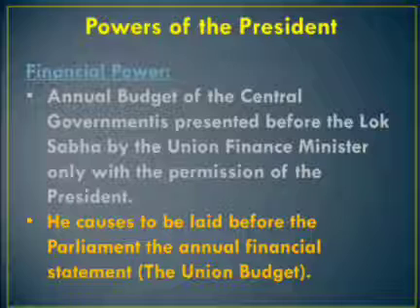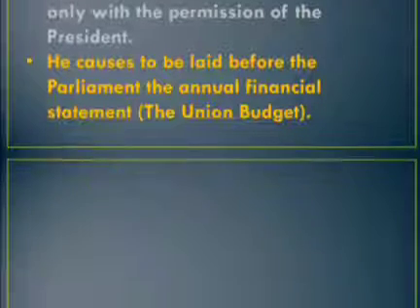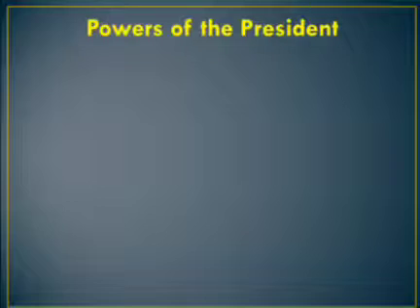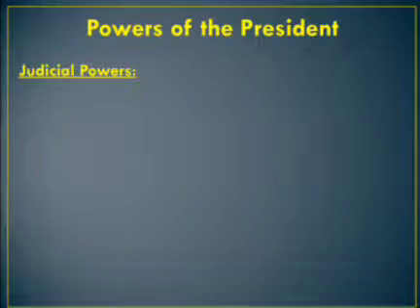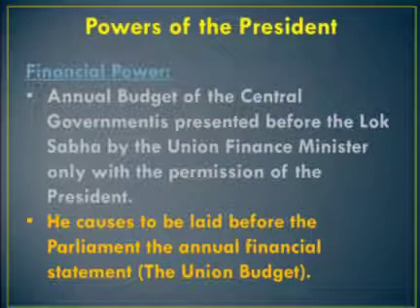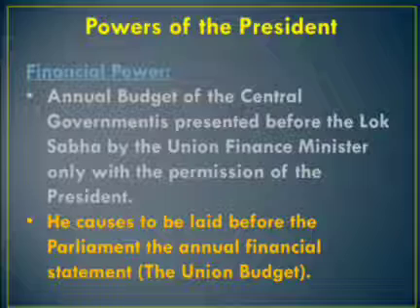The annual budget is presented in the parliament in the name of the president. Then the Contingency Fund of India is at the disposal of the president. What is the contingency fund? It is an emergency fund. So he can make advances out of it to meet the unexpected expenditures of the country. He constitutes a Finance Commission after every 5 years.